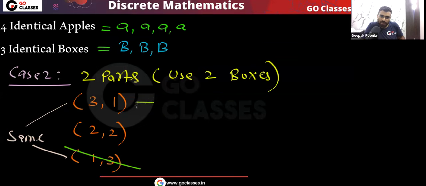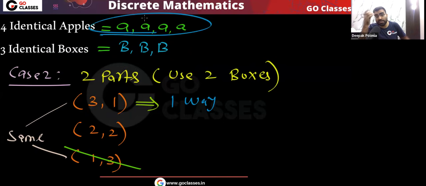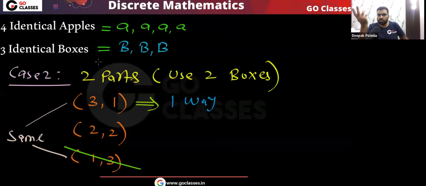Now just tell me a simple point here. In this 3 1, how many ways will there be? If I want to distribute 3 apples in one box and 1 apple in another box, how many ways will there be? Only one way, because all the apples are identical. You are putting 3 apples in one box and 1 apple in another box, but all the apples are identical, so there is only one way. Just take two boxes; the three boxes are identical, so I can use any two boxes. Now I have two boxes, and I want to put three apples in one box and one apple in another box, because the apples are identical.